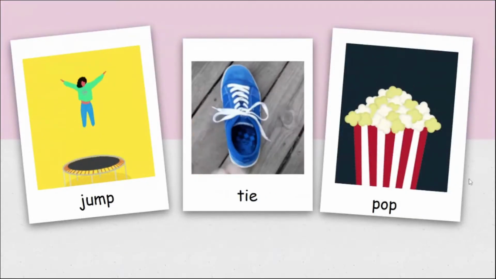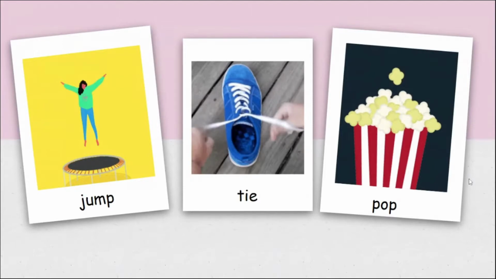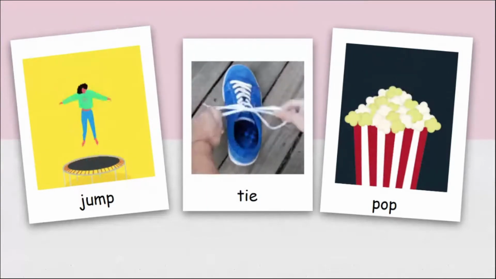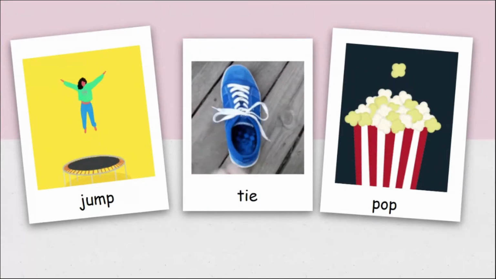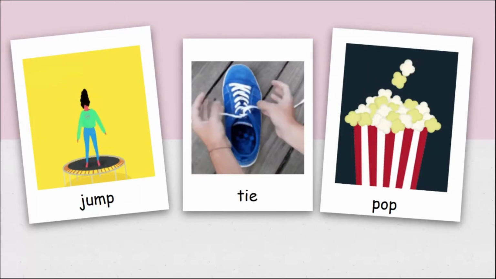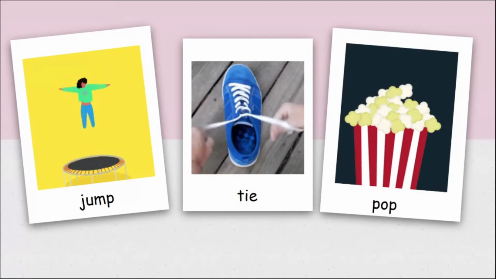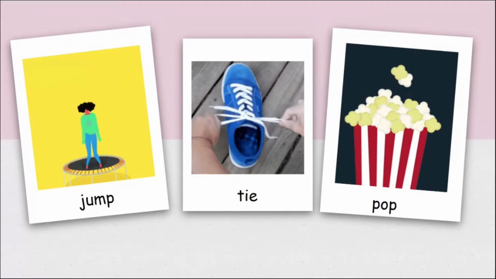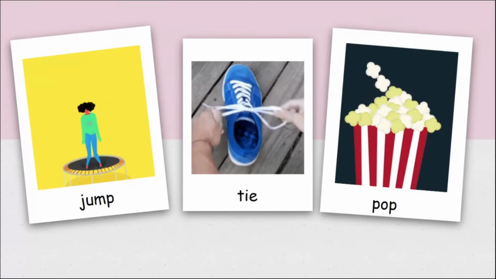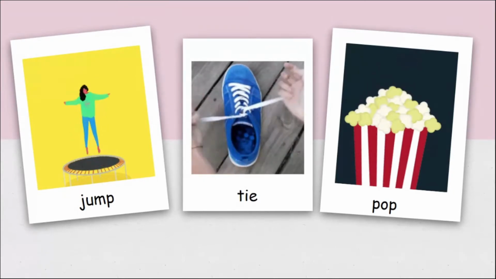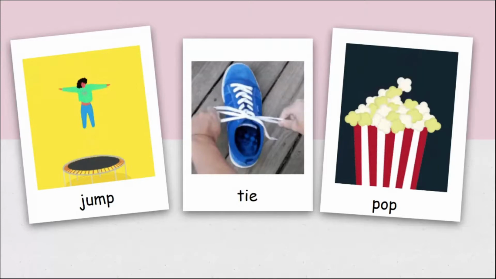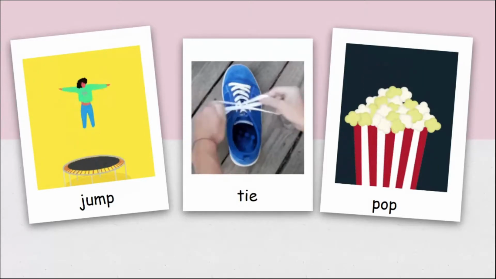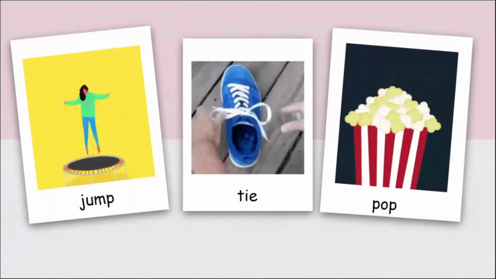All right. However, in formulating or creating the progressive form of the verb, there are some differences. In order for you to make a correct progressive form of the verb, you need to consider the main verb of each one. In the first sentence we have the verb jumping, and the main verb of that is jump. So to make it a progressive form, what do we need to add, Daniel? Ing, ma'am.